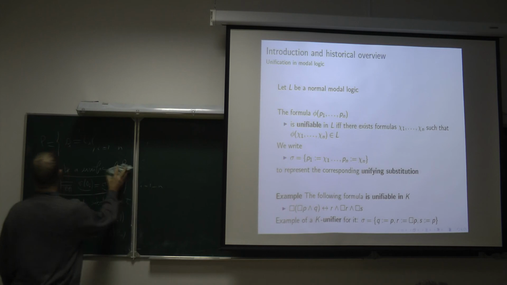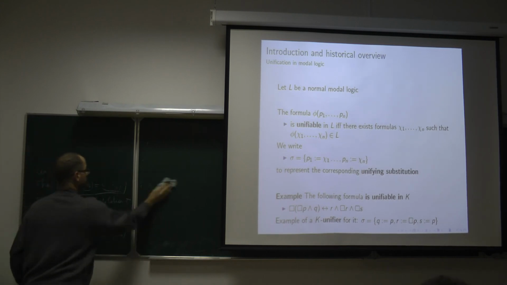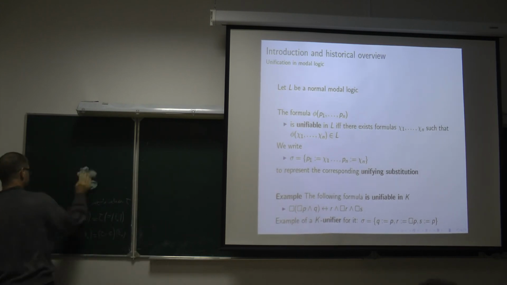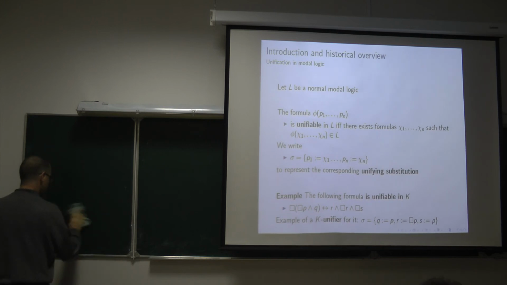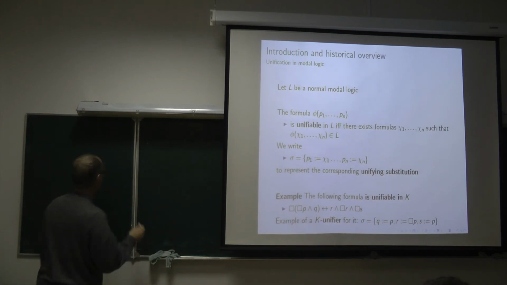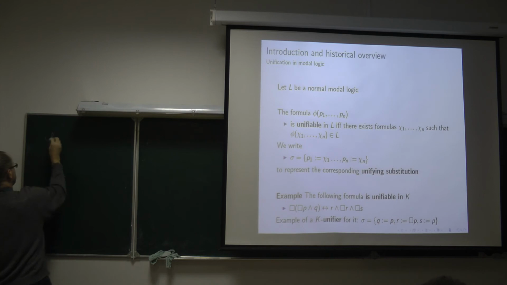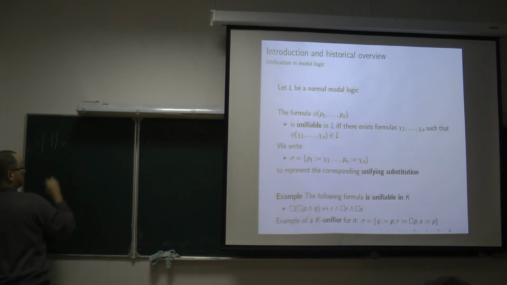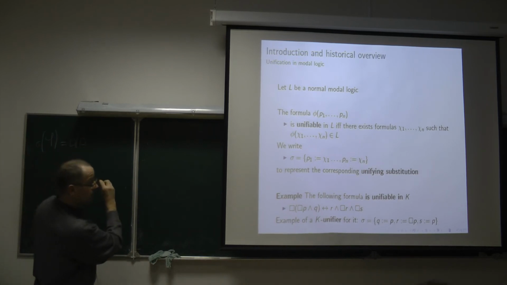Because if you apply the substitution sigma to it, so let me call this the formula phi. Sigma phi is equal to: P is not moved by the substitution.